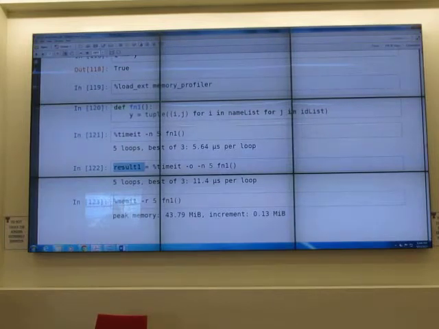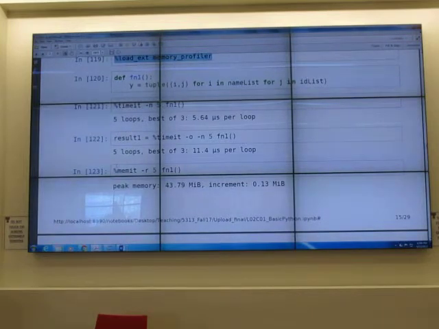No question, no question. Okay, question, yes. So what is the memory profiler? What does it do? We haven't used it yet. We are about to use it here. Okay, that line doesn't do anything yet because we just loaded it into the system, but we didn't call it yet.